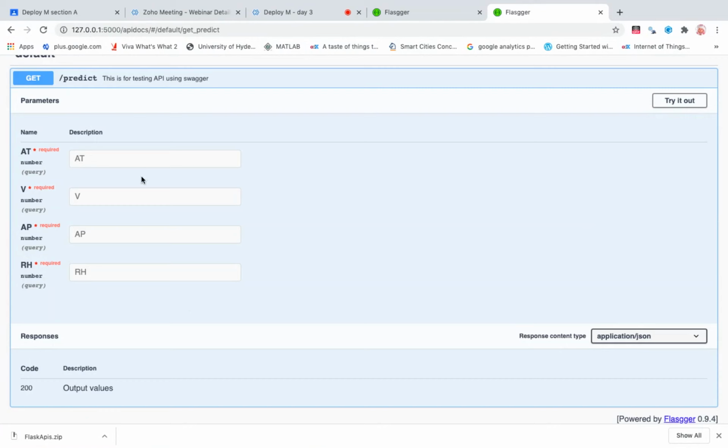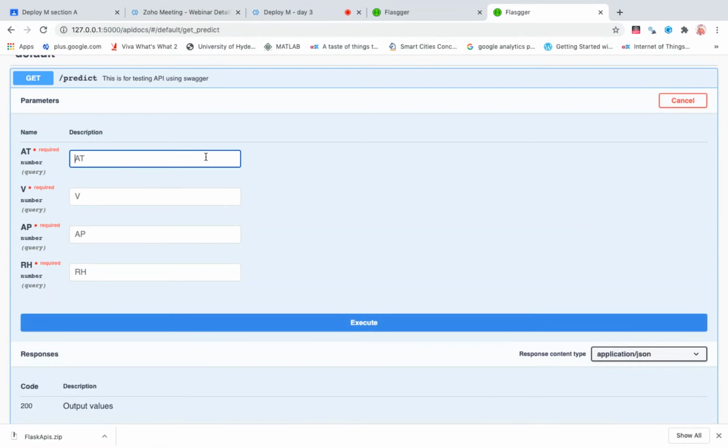For ambient temperature, I should click on try it out whenever you're doing this. I'll enter some 16 degrees, and V, that is vacuum, I'll enter around 46, and AP, that is ambient pressure, I'll enter around 1000 millibar, and relative humidity I'll enter around 80. Let us see what output I'm going to get.